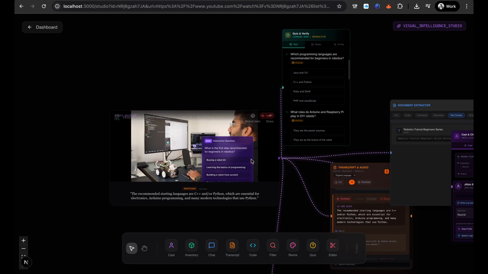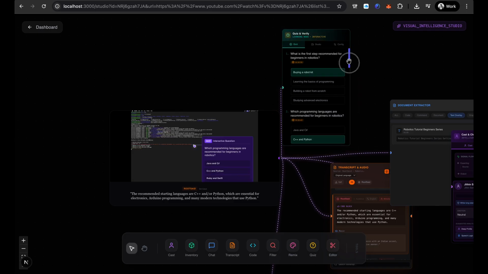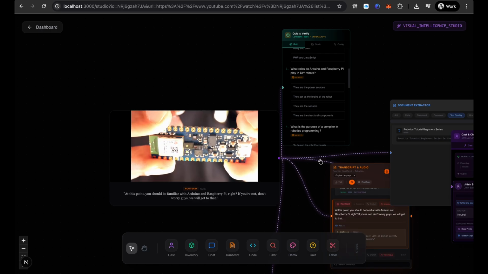The recommended starting languages are C++ and Python. Which programming language is recommended for beginners in robotics? C++ or Python, which are essential for electronics, audio programming, and many modern technologies that use Python. At this point, you should be familiar with Arduino and Raspberry Pi, right? If you're not, don't worry guys, we'll get to that.